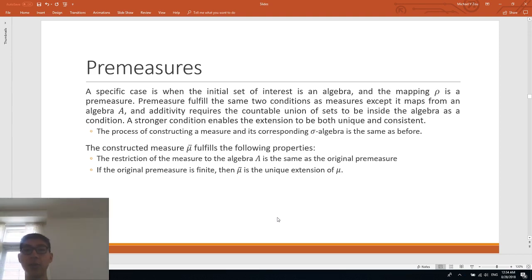Although it might seem kind of redundant to reduce the issue of constructing a measurable space to having to have an algebra and a premeasure to start off with, we can see that constructing an algebra and a premeasure is much simpler than constructing a sigma algebra and a measure, because we no longer need to deal with infinites. As we can recall, an algebra is any set that is closed under finite unions and complements, compared to sigma algebras, which are closed under countable unions and complements. And we will see how much easier it is to generate an algebra in the next section.